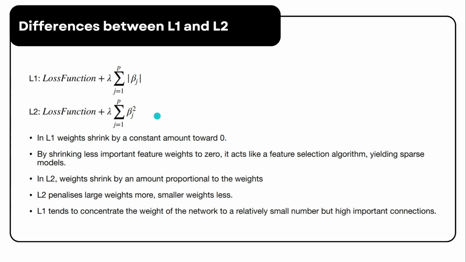As a result, L1 tends to concentrate the network's weights on a relatively small number of highly important connections, whereas L2 spreads the weight more evenly across all features. This demonstrates how both methods function differently in practice.